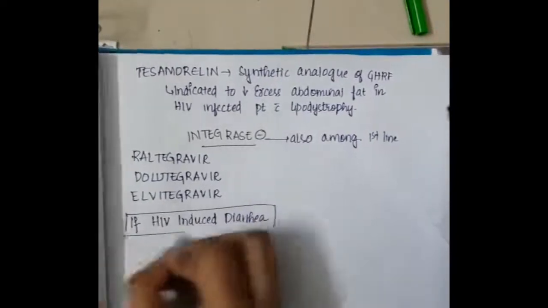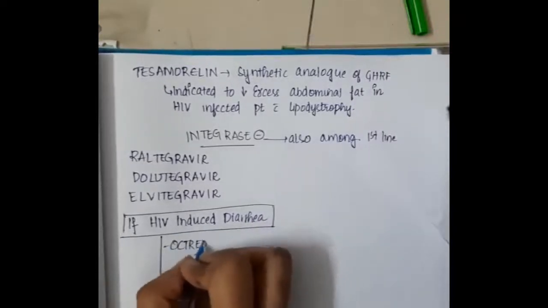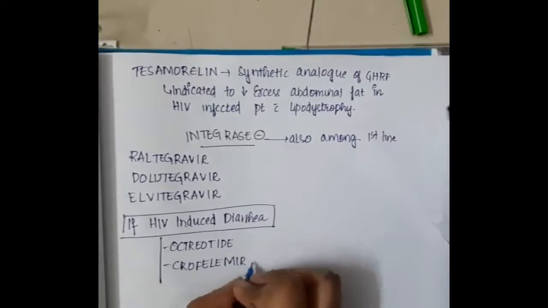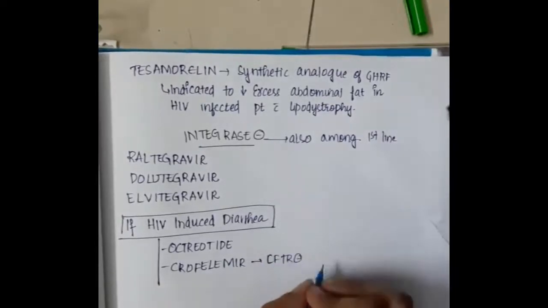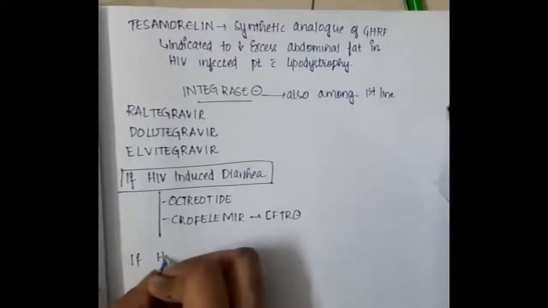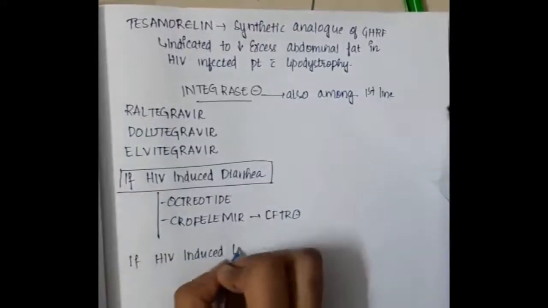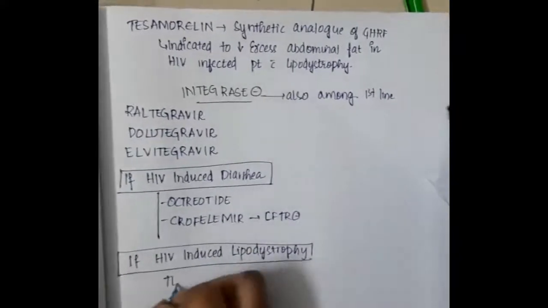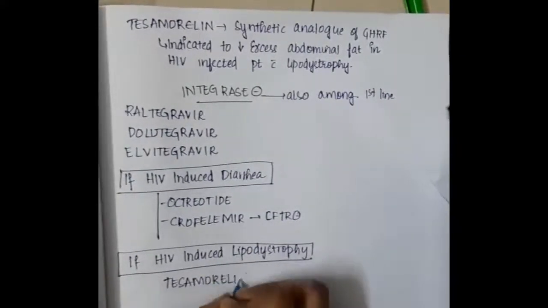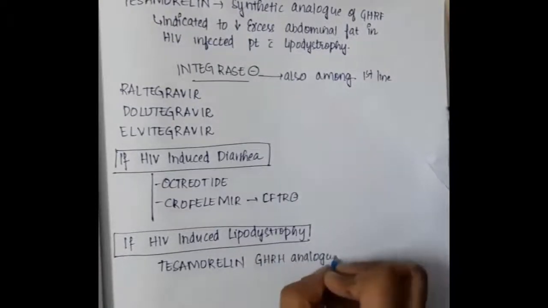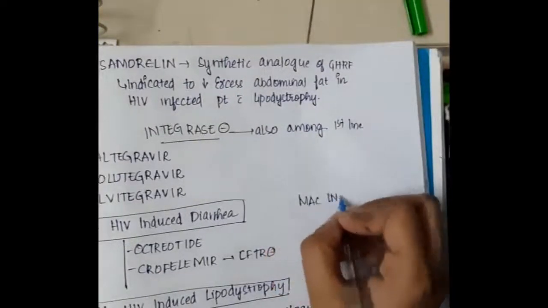Then we have one more list of drugs. If there is HIV induced diarrhea, we can give octreotide or crofelemer, which is a cystic fibrosis transmembrane receptor inhibitor. If there is HIV induced lipodystrophy, tesamorelin, a GHRH analog, can be given.